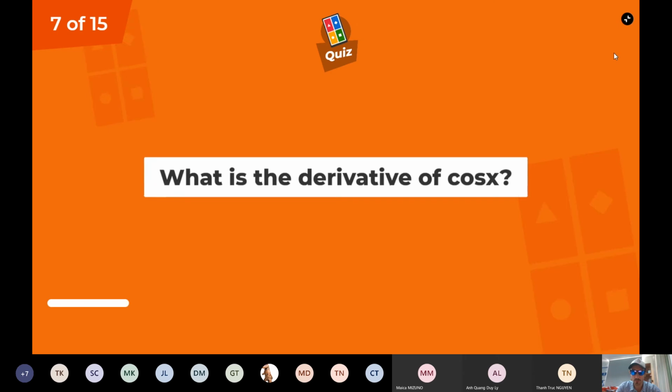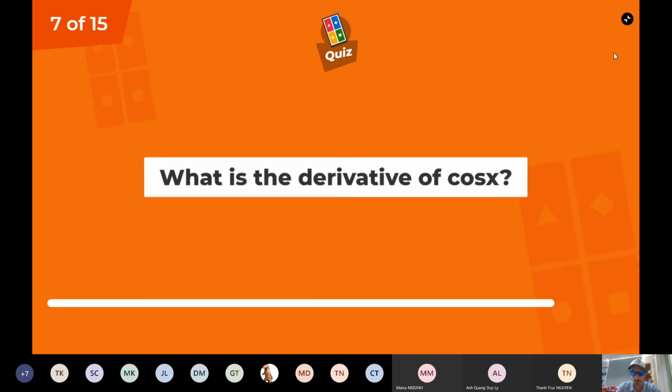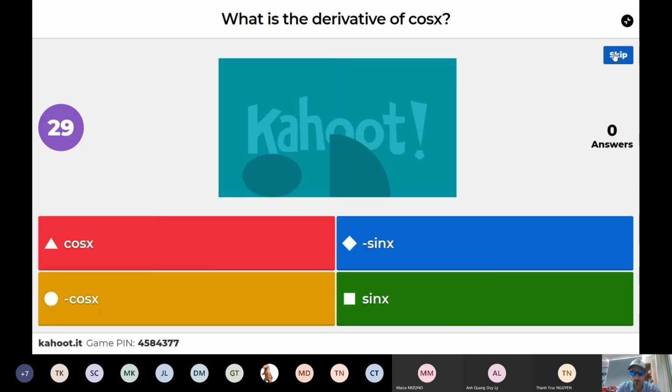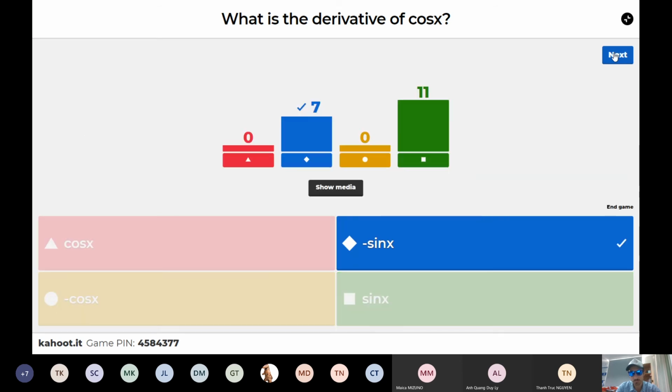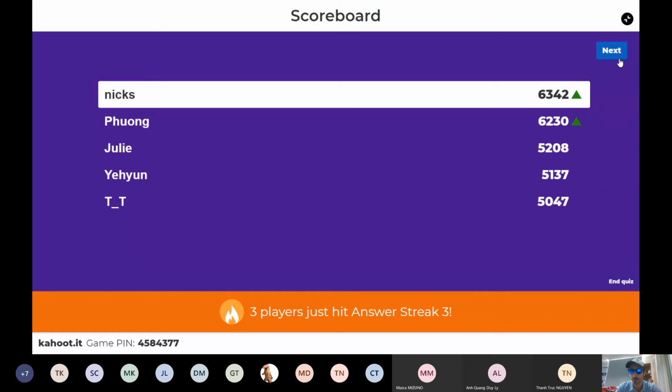All right, what is the derivative of cos x? Now, I just told you that before. What is the derivative of cos x? Now, the derivative of sin x is cos x. But what's the derivative of cos x? Minus sin x. I said that before. And we have 7 people that remembered or just guessed. But don't worry, you won't need to know that for the IGCSE exam.